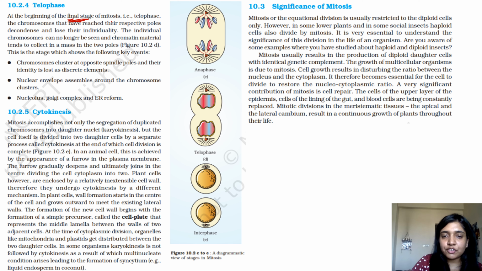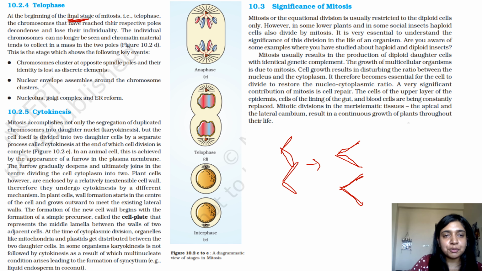Now the chromosomes have already reached their respective poles, so now they can start decondensing, because they've already reached their final destination.